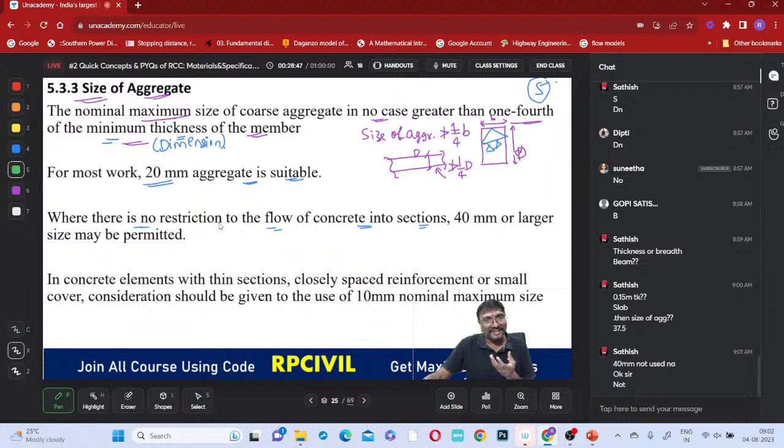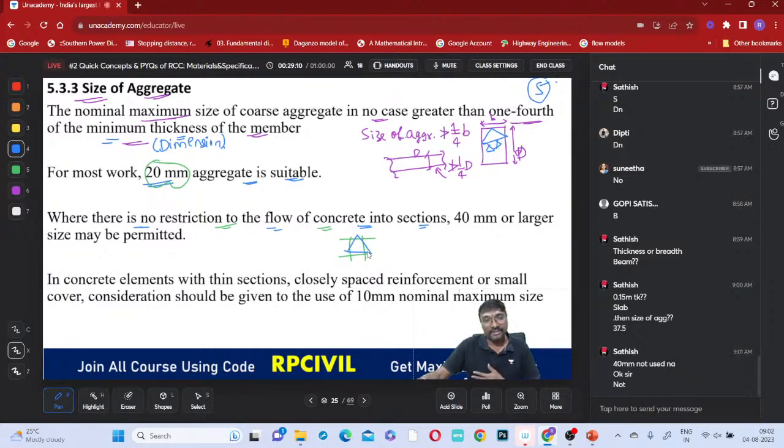Now, when there is no restriction to the flow of concrete, why are we restricting the size of aggregates to 1/4 of the minimum size and 20 millimeter? If you observe, if larger size aggregates are there and the reinforcement is like this, the larger aggregates will get stuck up here.